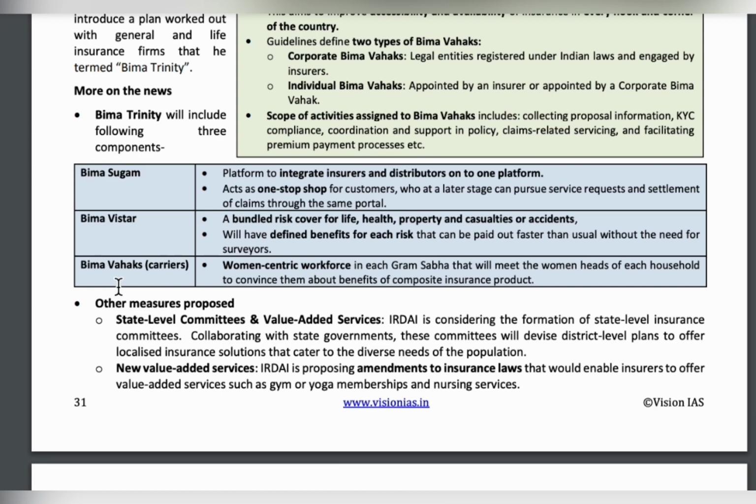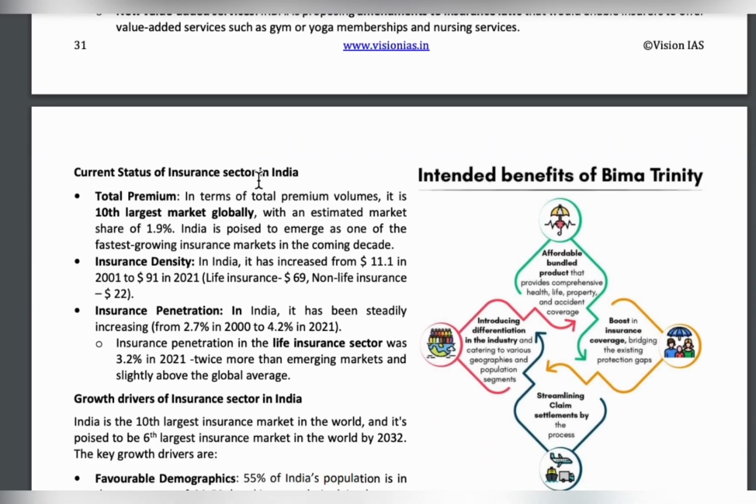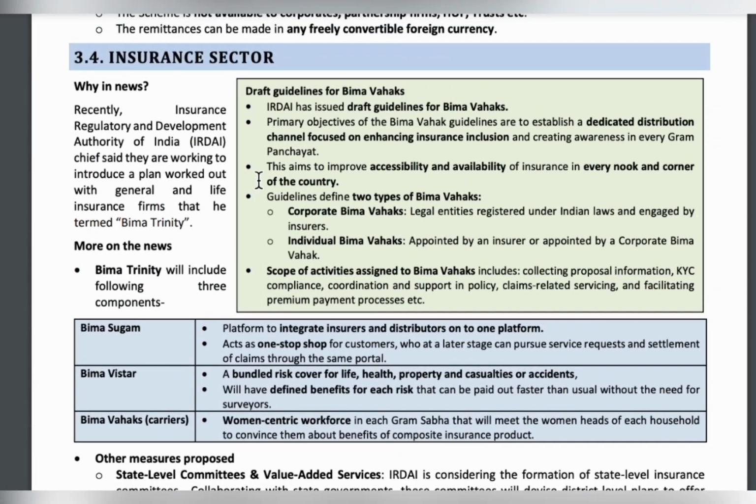So there are three benefits of the Bima Trinity. The first is that it is affordable to people. Generally, life insurance, private insurance companies will ask a huge amount to pay every month. But under this Bima Trinity, the monthly payable amount is very limited. It is affordable, and the claim settlement process will be very fast, and it will boost the insurance coverage in India. So this is about the Bima Trinity and the insurance sector.